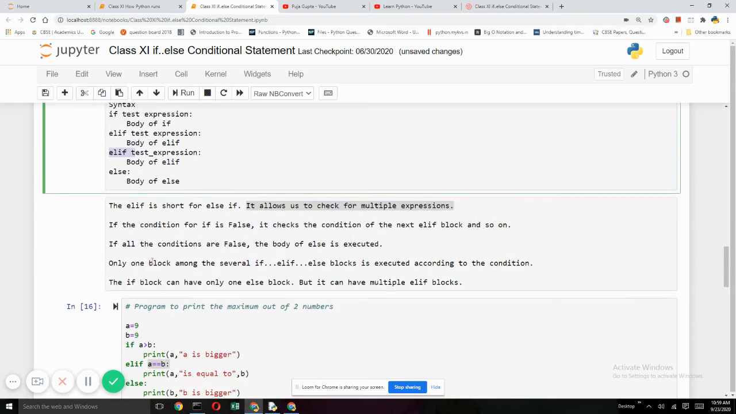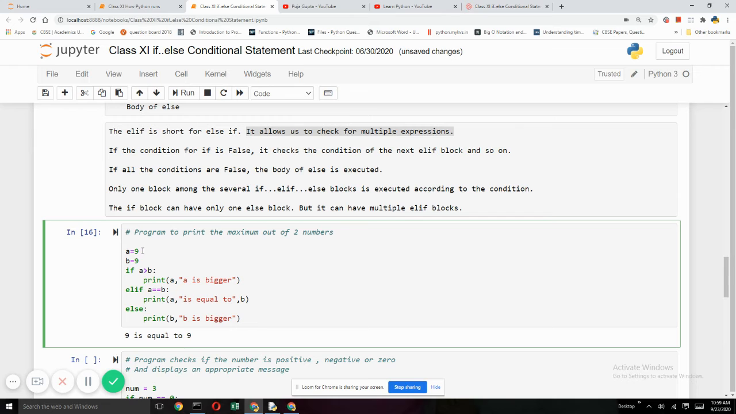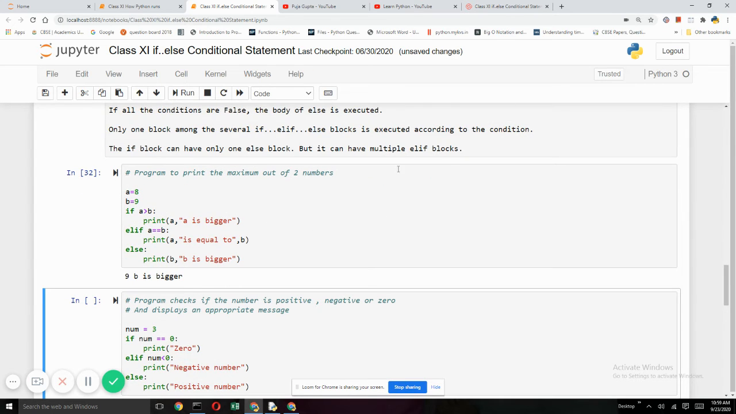Now let me show you the same program with elif. Now I have taken a number as 8. Now is 8 greater than 9? No, it is not true. It will come here in elif and I have checked, is 8 equals to 9? No, it is not true even. So the control will automatically come to else and say 9 is bigger. So let me show you that it has shown you 9 is bigger.